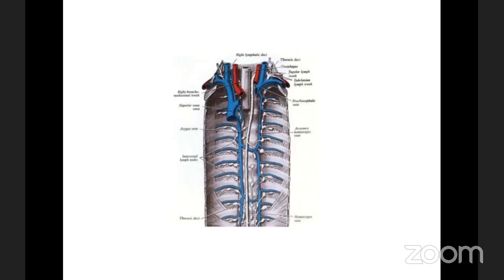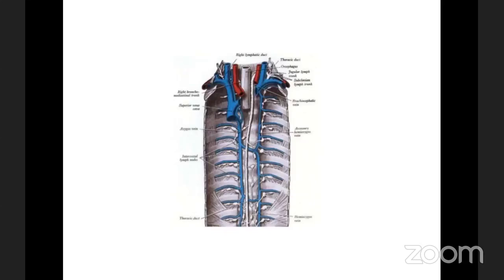Along with the aorta, the thoracic duct runs in the paravertebral region, and in the lower and mid half it is on the right side of the esophagus.